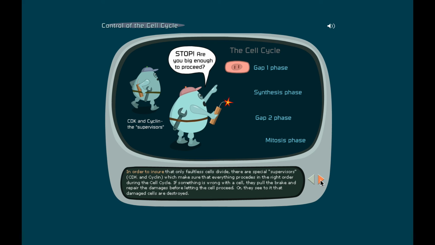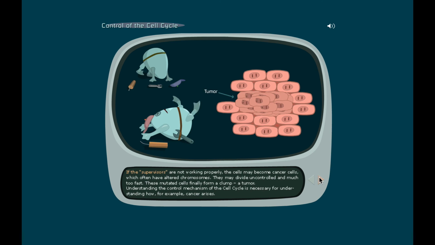In order to ensure that only faultless cells divide, there are special supervisors who are CDK and cyclin that make sure everything proceeds in the right order during the cell cycle. If something's wrong with a cell, they pull the brake and repair the damages before letting the cell proceed. Or they see to it that damaged cells are destroyed.